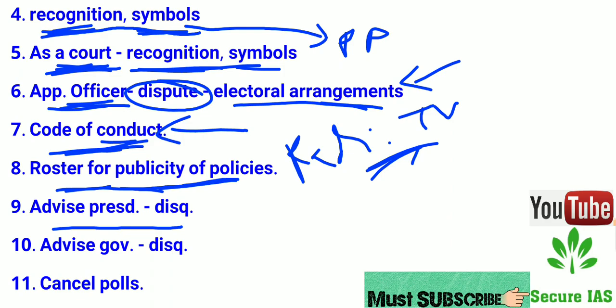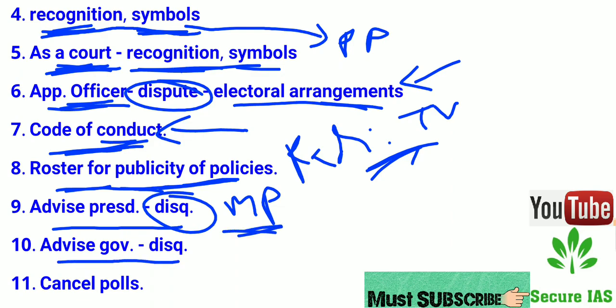Advise President on disqualification. This means that he advises the President on matters relating to the disqualification of members of Parliament. Advise Governor on disqualification. He also advises the Governor on matters relating to the disqualification of members of state legislature. Cancel poll. He can cancel poll in the event of rigging, booth capturing, violence and other irregularities.